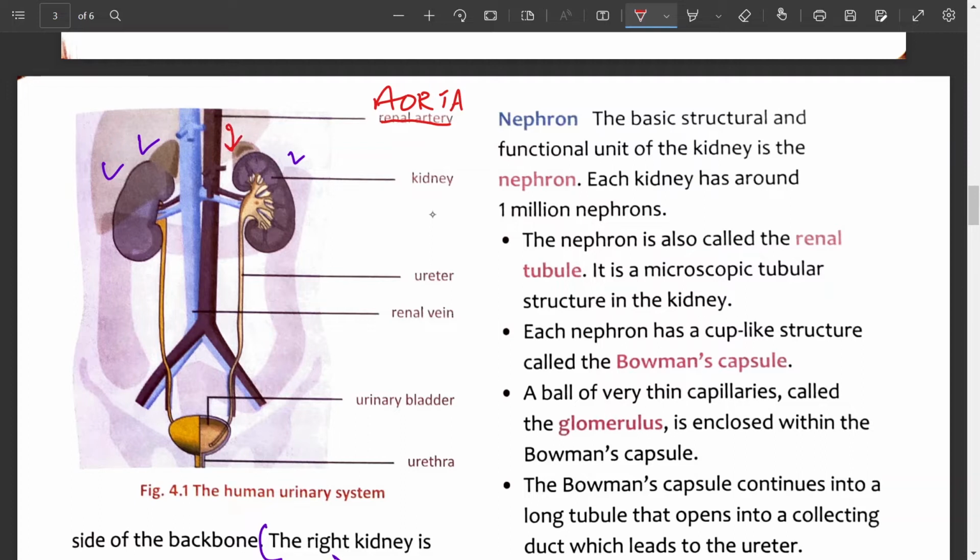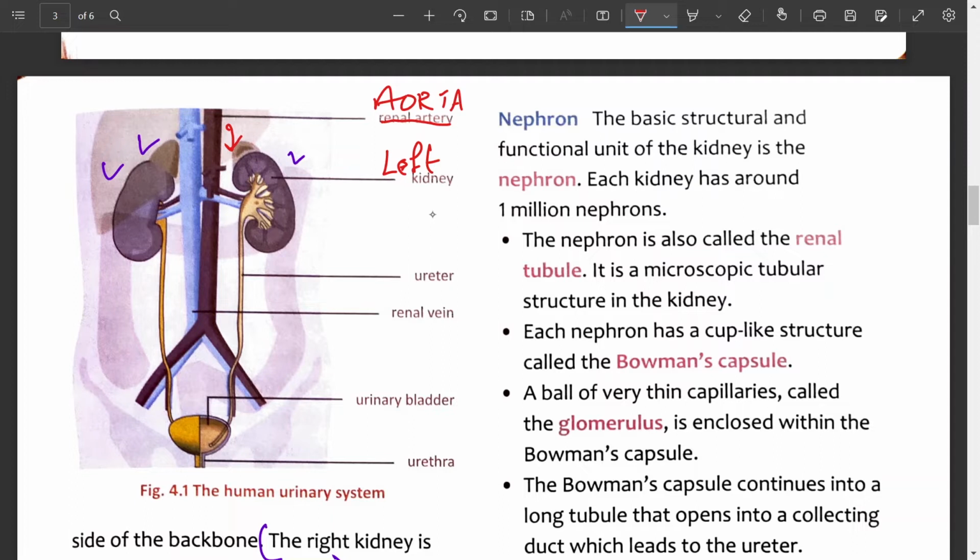Put a downward arrow mark. This is kidney. Because there are two kidneys located, you have to label which is left and which is right. So this is the left kidney. Always label the paired organs as left and right. So label it as left kidney.